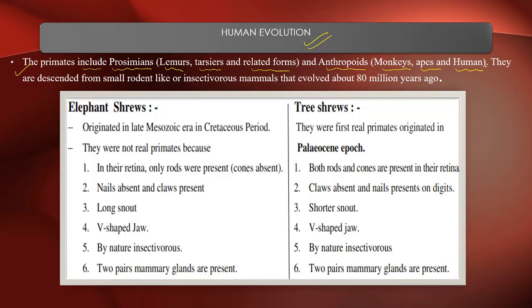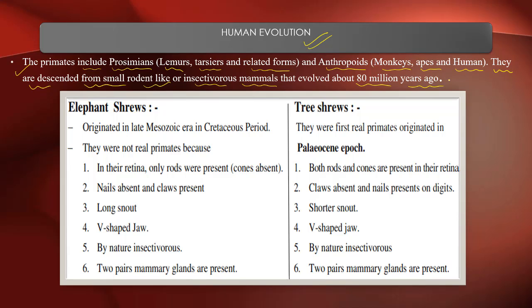They are descendants of small rodents. It is believed that they are descendants of small rodent-like or insectivorous mammals that evolved around 80 million years ago. It is believed that around 80 million years ago, these anthropoids and prosimians actually evolved from small rodent-like insectivorous mammals.